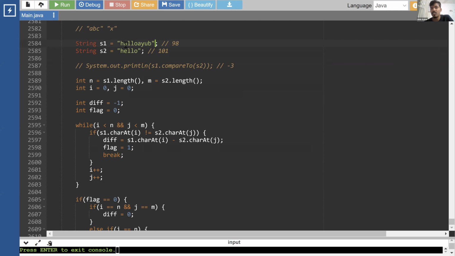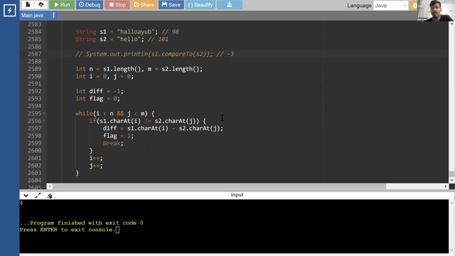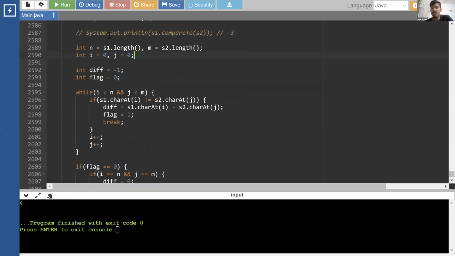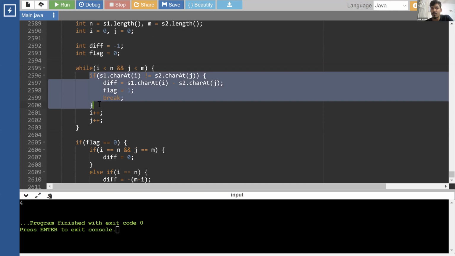We will compare these two strings. You'll check which one of them is greater, which one of them is smaller. So here you'll say, oh, this is the non-matching character. You'll find out the difference. So this returns the difference of that non-matching character. Okay, so now we can use this to implement our function. So how did we implement our function? We wrote two iterators i and j, which are traversing through both the strings. Now I ran through this logic, which is basically finding out the first non-matching character.